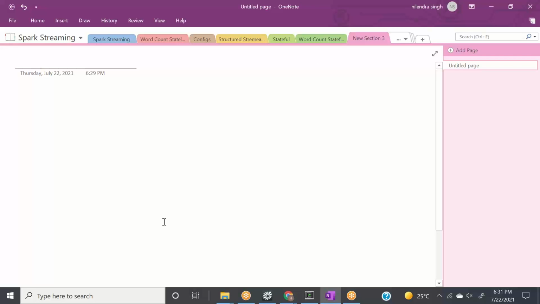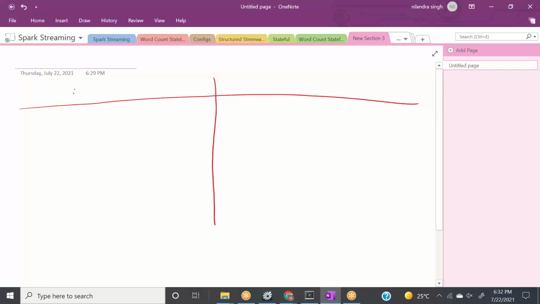When we talk about processing, it has nothing to do with Spark streaming or Spark structured streaming, but in any case, there are two types of time. One is called event time, and one is called your event receive time or processing time.